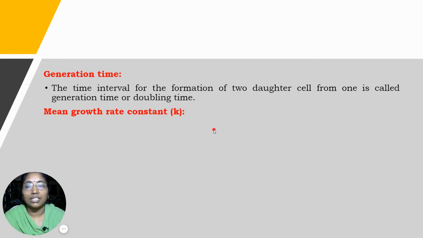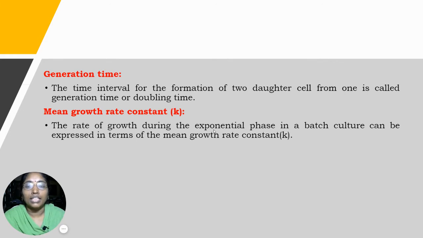Now we will discuss the mean growth rate constant. The rate of growth during the exponential phase in a batch culture can be expressed in terms of the mean growth rate constant.